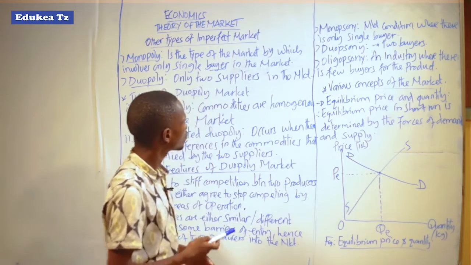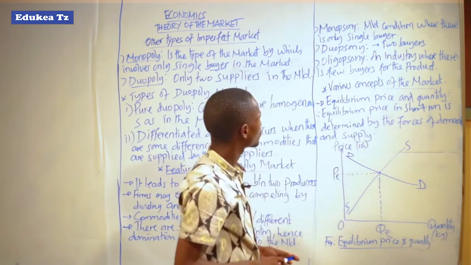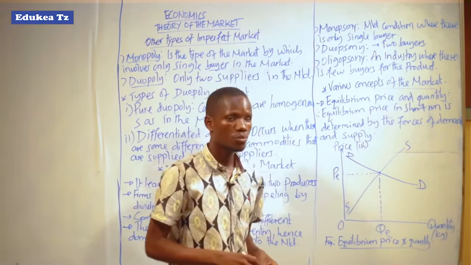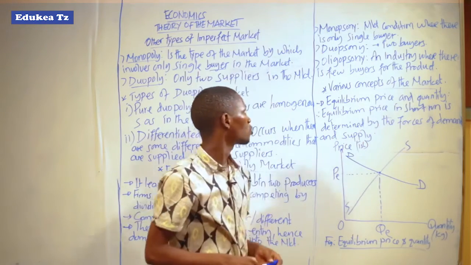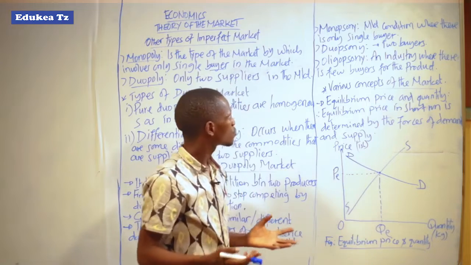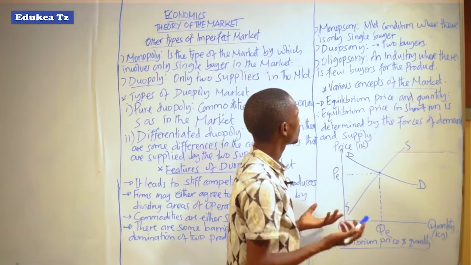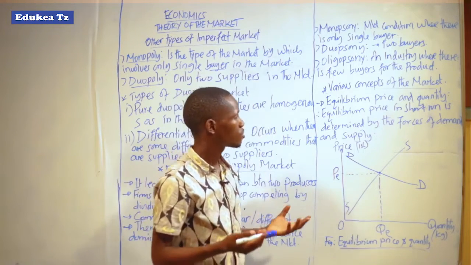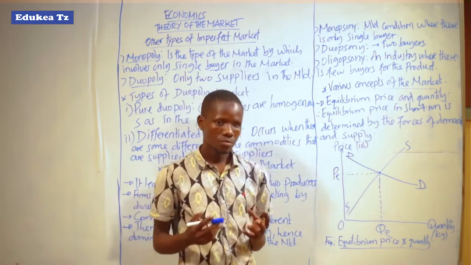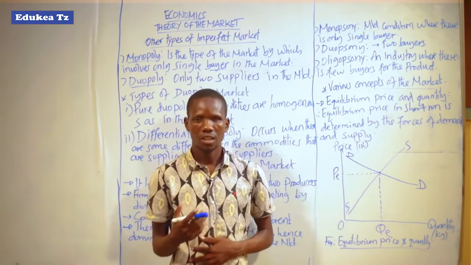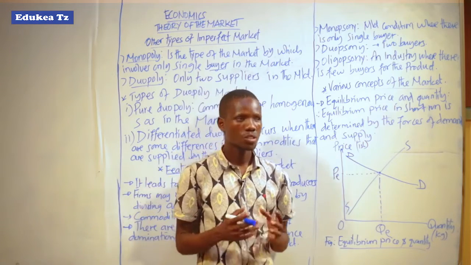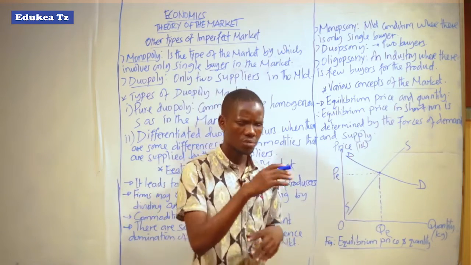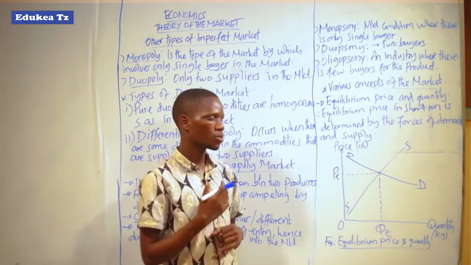But also we have monopsony. Monopsony is a market condition where there is only a single buyer. The word mono means single. So monopsony refers to the type of market in which we have a single buyer. Regardless of the large variety of goods and services in the market, we have only a single buyer of all the types of goods and services available in the market.